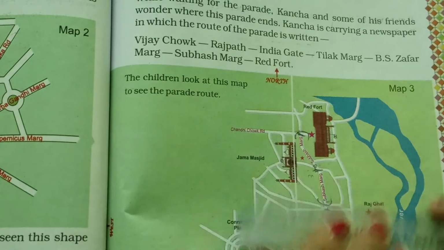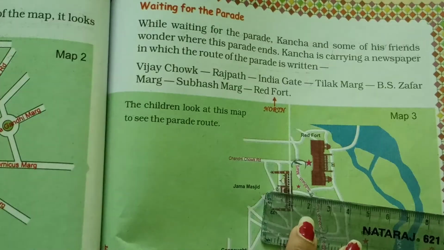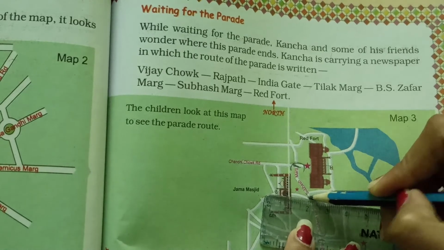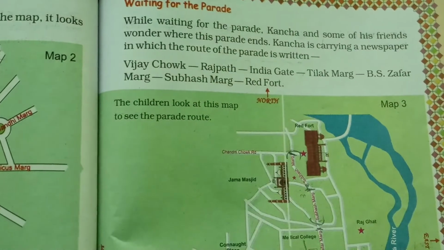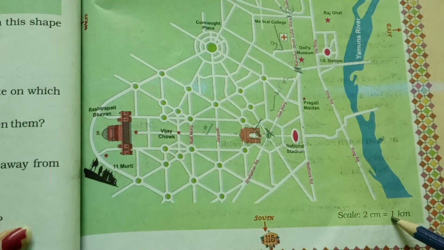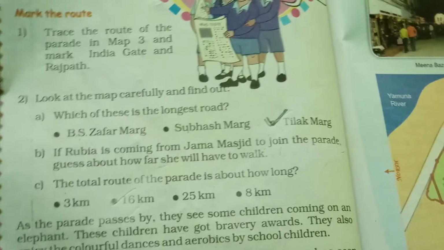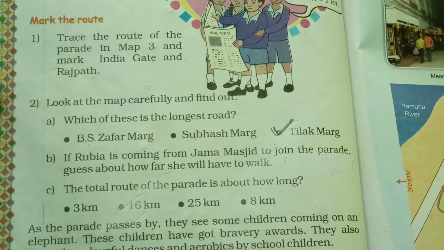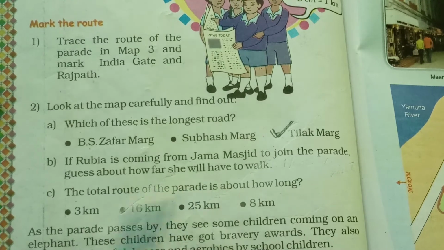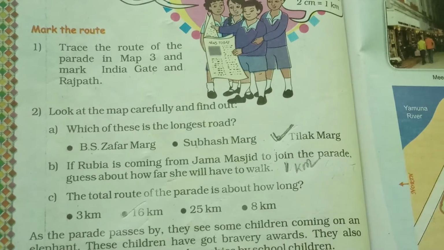Let's see how long it is. 2 centimeter. Jama Masjid to parade is 2 centimeter. And here on map 3, what is the scale? 2 centimeter is equal to 1 kilometer. So Rubia is coming from the Jama Masjid to join the parade. How far will she have to walk? She has to walk 1 kilometer.